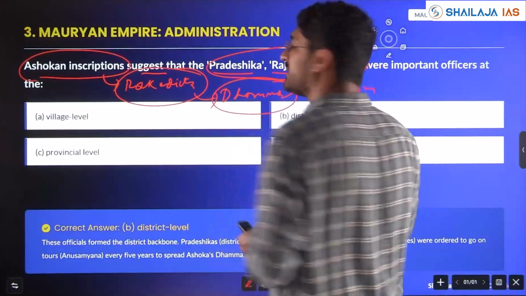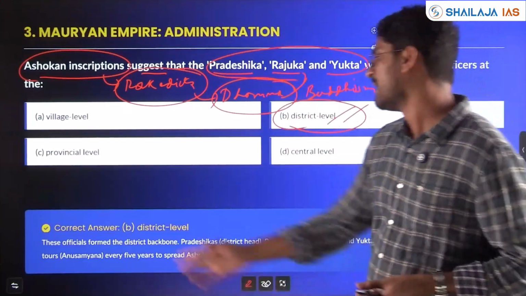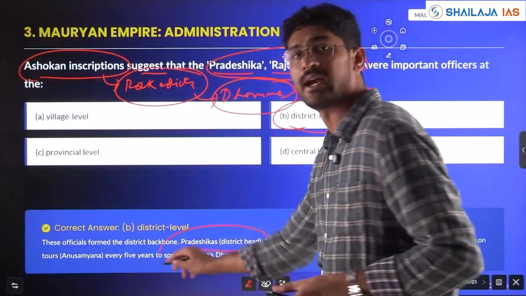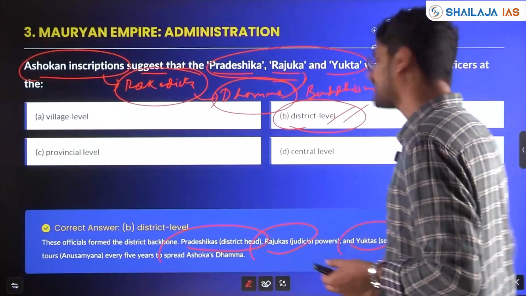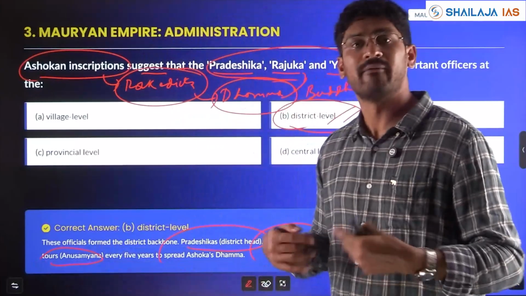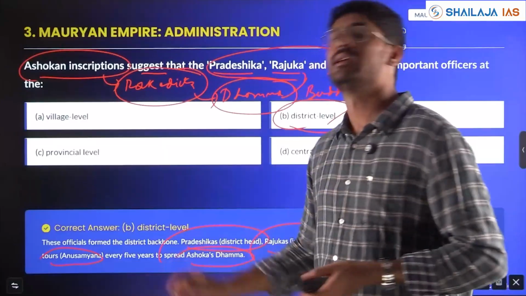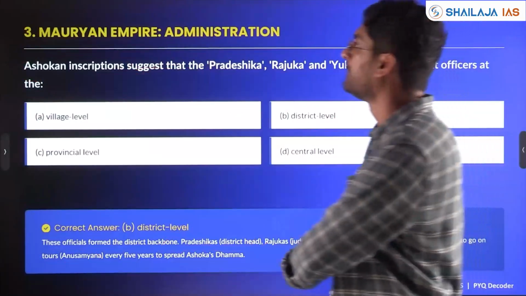So these were the officers at district level. At district level, the Pradeshika, the district head, Rajukas, the judicial heads, and Yuktas, the secretaries, were ordered to go on tours every 5 years to spread Ashoka's Dharma, or Ashoka's Dhamma. Clear?